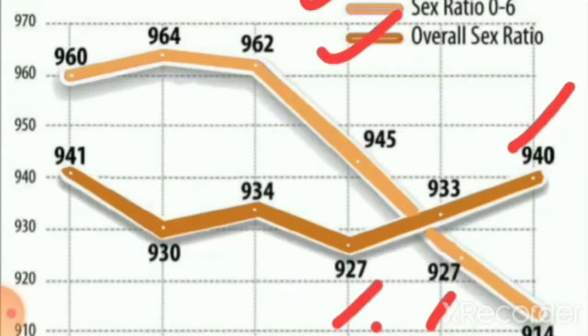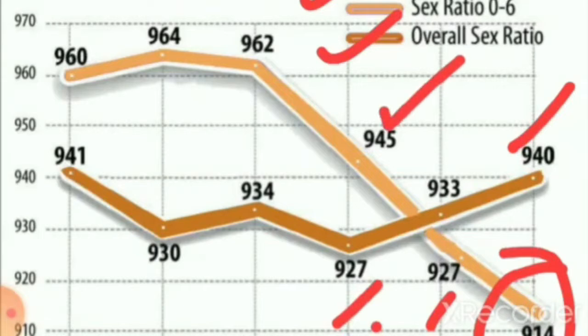As I have mentioned, we can also see that if we talk about the child sex ratio, it has lowered down, and we will say that in 2011 it is the lowest, like it was 945 in 1991, 933 in the year 2001 and 914 in the year 2011, which is the lowest. So we can understand that there are so many unfavorable situations which are leading to the lowering down of the sex ratio, both the overall sex ratio and the child sex ratio.